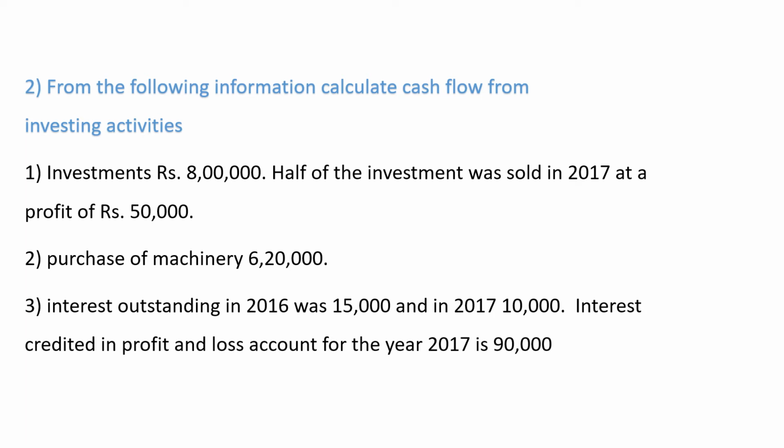Purchase of machinery 6 lakhs 20,000. Interest outstanding in 2016 was 15,000 and in 2017 10,000. Interest credited in profit and loss account for the year 2017 is 90,000.